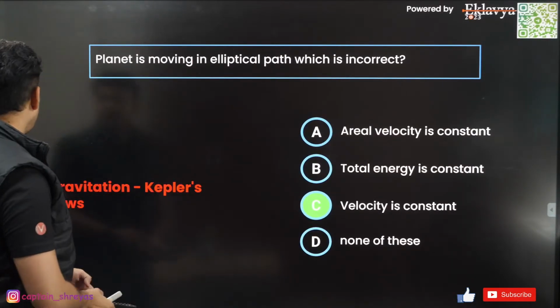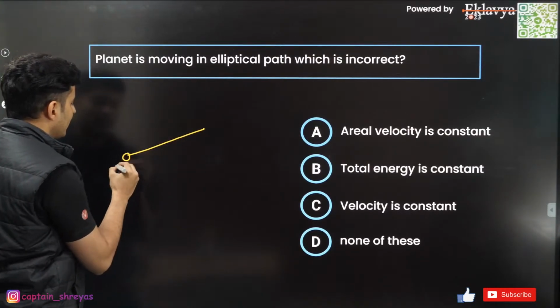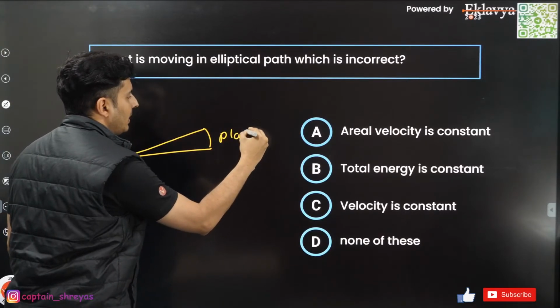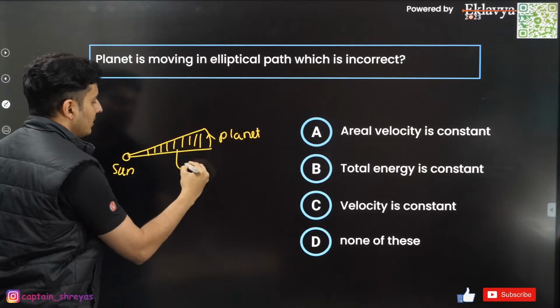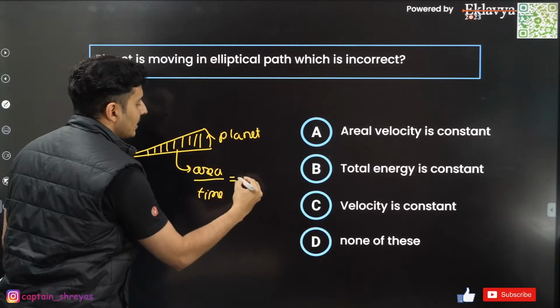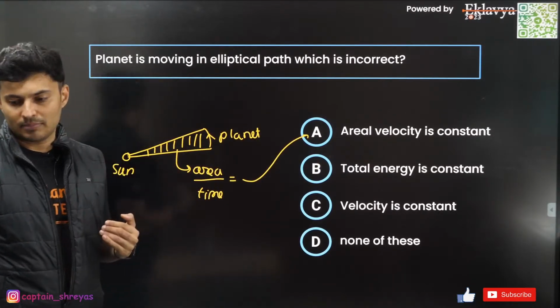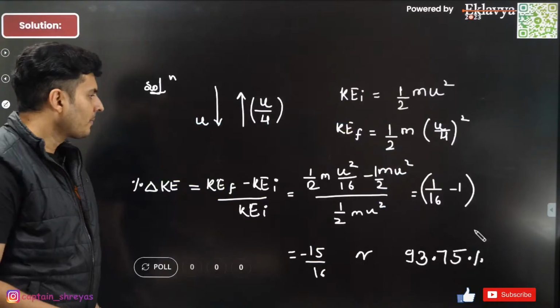Difference between velocity and aerial velocity. So, aerial velocity means this velocity. I'll show you. If this is the sun, the planet moves like this. This is the area covered. This is that area covered. Upon the time that it takes is basically called as the aerial velocity. Area per unit time. Okay? Is that clear? Moving on.